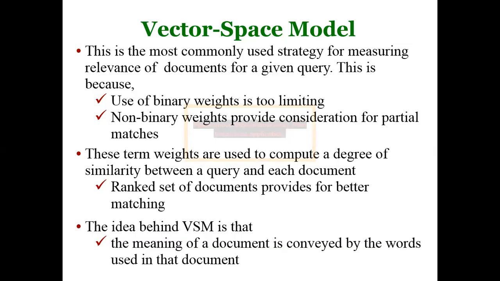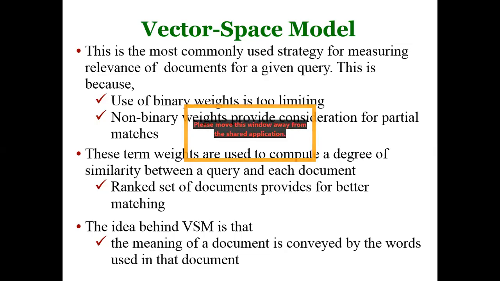So they are interrelated, since terms are used for identifying relevant documents. First of all, in the vector space model, the terms themselves are evaluated and measured based on their importance, that means based on their frequency. So it applies non-binary, not binary.